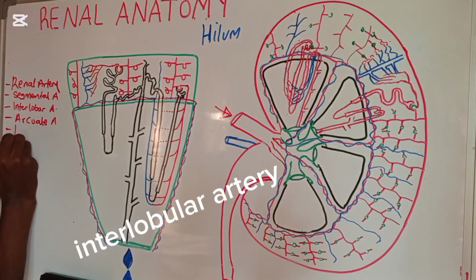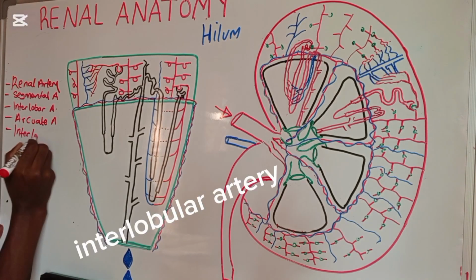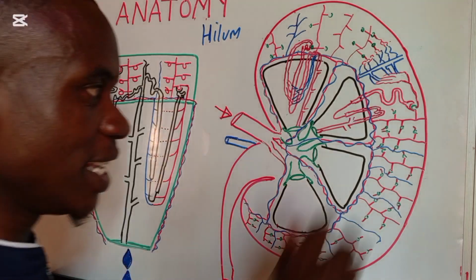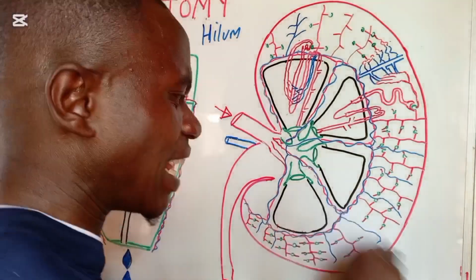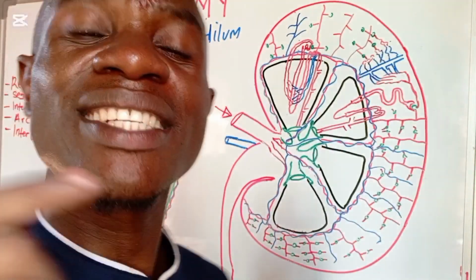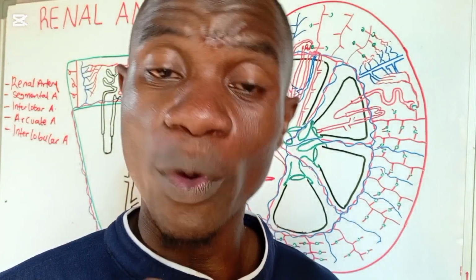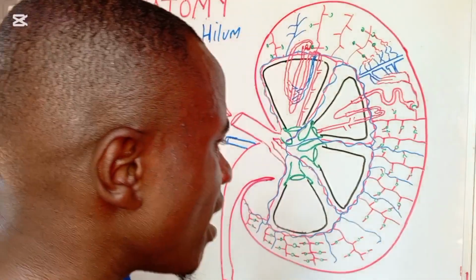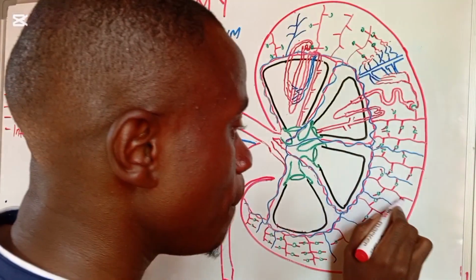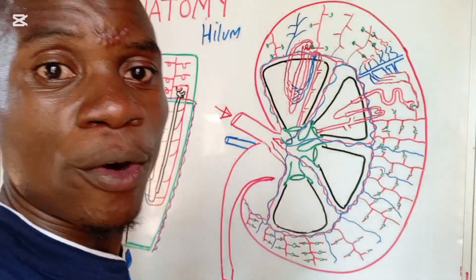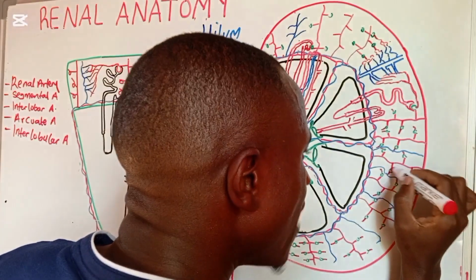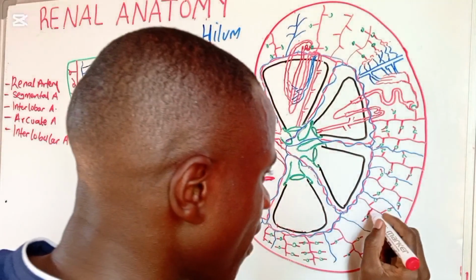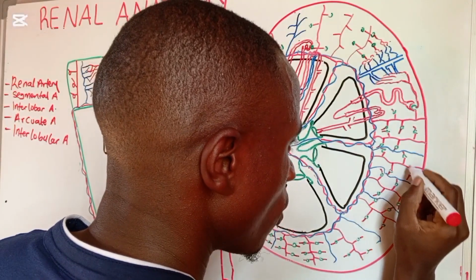Interlobular artery. These ones are very many. They are extending off the arcuate artery. Now, when you look very well at the interlobular artery, what we call the cortical radiate artery, we are also going to be having very many tiny blood vessels coming from them. These ones you are seeing coming off from them.